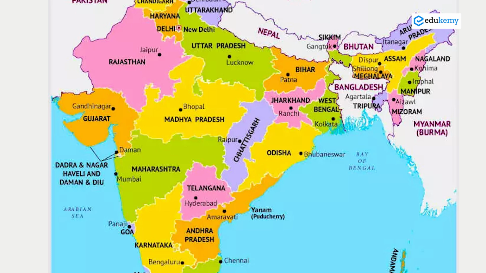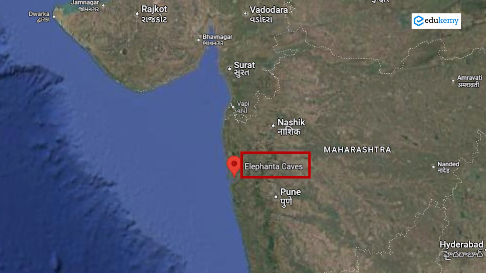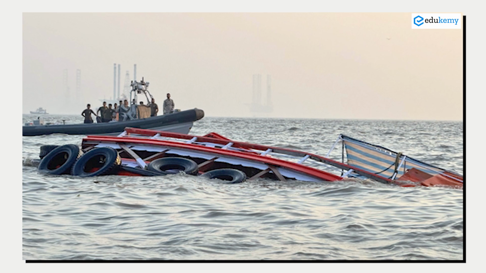Come further down south, you have the territories of Daman and Diu and Dadra and Nagar Haveli also. One important point here is that Dadra and Nagar Haveli does not have a proper coastline. Its capital is Silvassa. To reach the coastline, they must pass through the Daman territory and then come towards the Gulf of Cambay and parts of the Arabian Sea. Come down south, we have Mumbai and the islands around Mumbai. We have Salsette Island and the Elephanta Caves. Elephanta Caves was recently in the news because of the tragedy of people losing lives, boats capsizing and so on.